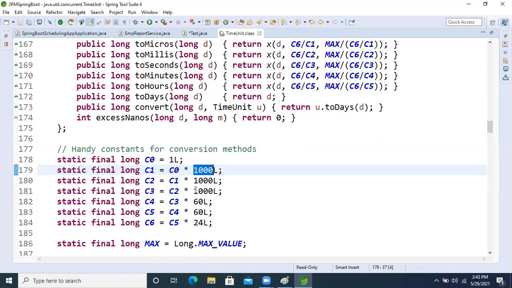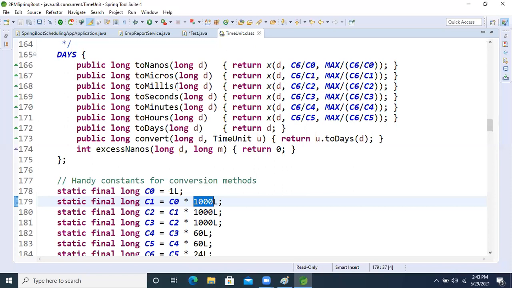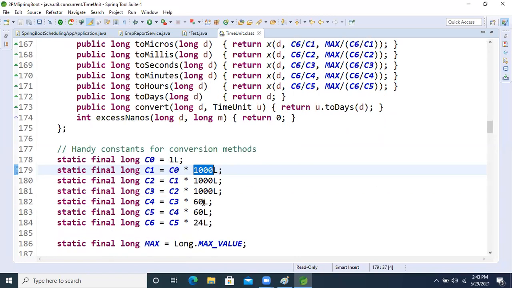Then 60 seconds equal 1 minute, and 60 minutes equal 1 hour, and 24 hours equal 1 day, like that.